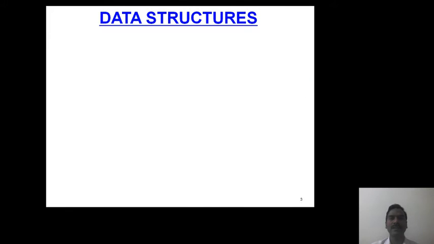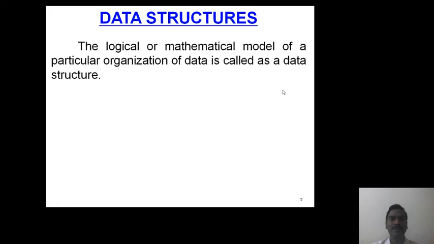So the first one, what is meant by data structure? For this, there are different types of definitions available. A logical or mathematical model of a particular organization of data is called a data structure.